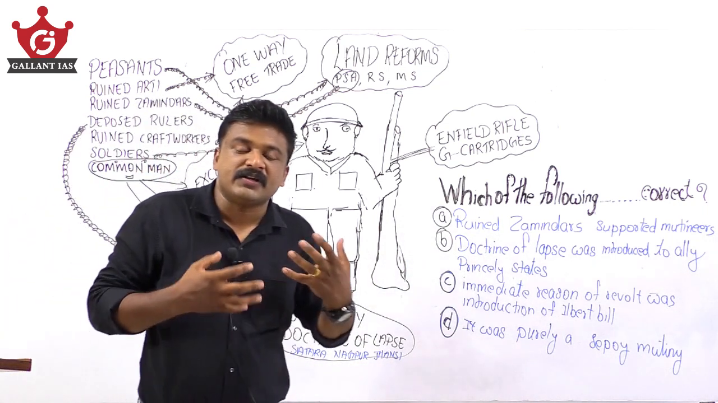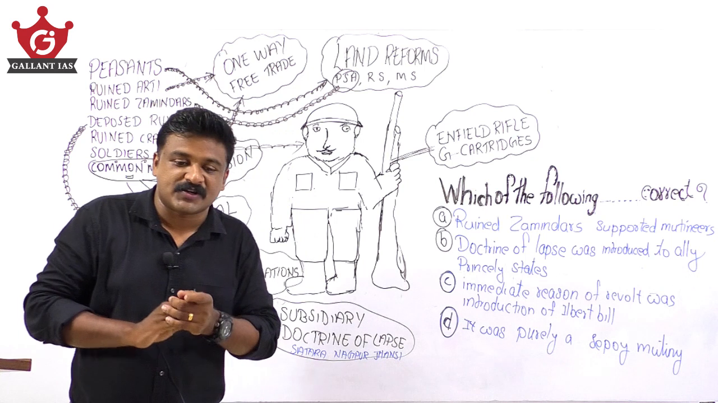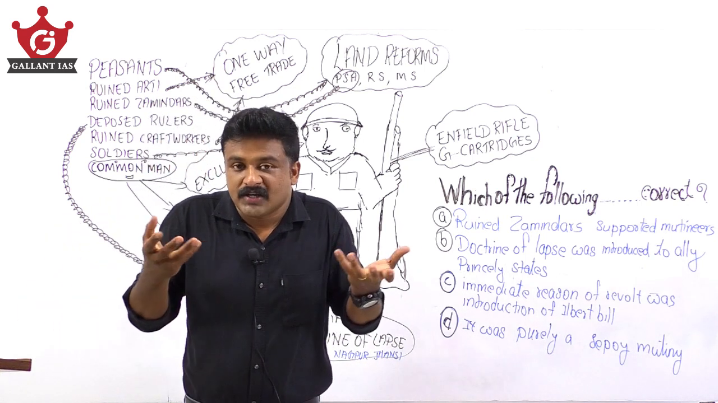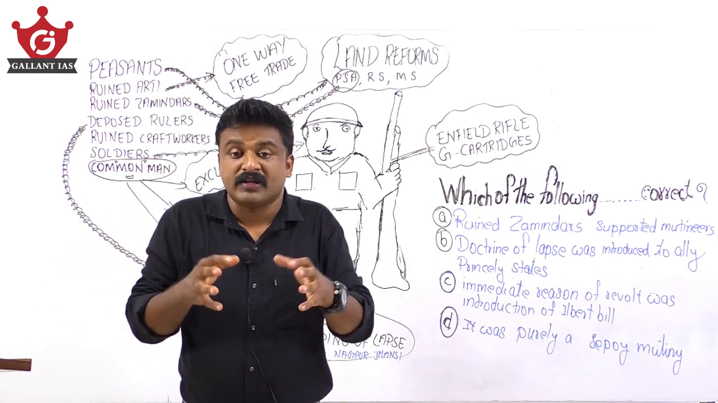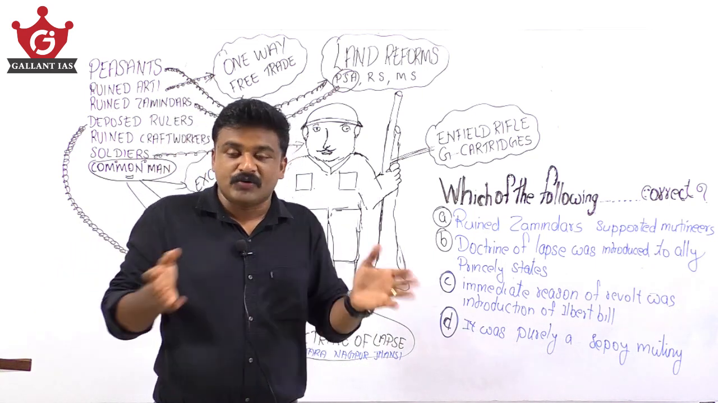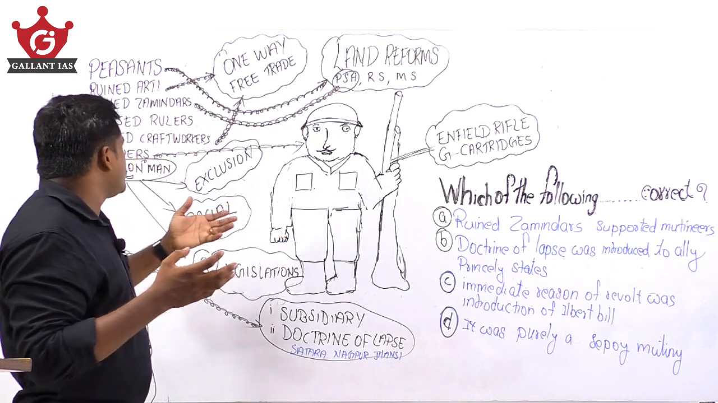Zamindars, initially they were owners of the estates. Because of the permanent settlement and this sunset law, yes, they lost ownership over the land, and they became landless. Initially they were owners of estates, now they are not owners of estates. They were left at the mercy of the Britishers.